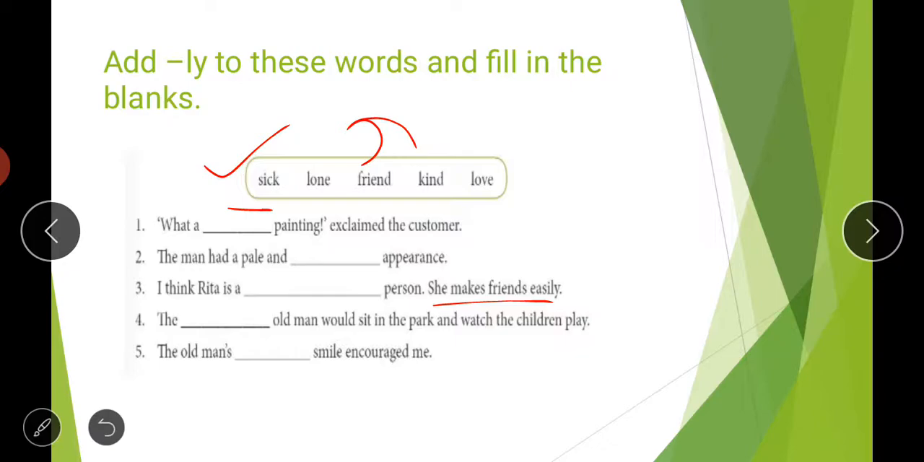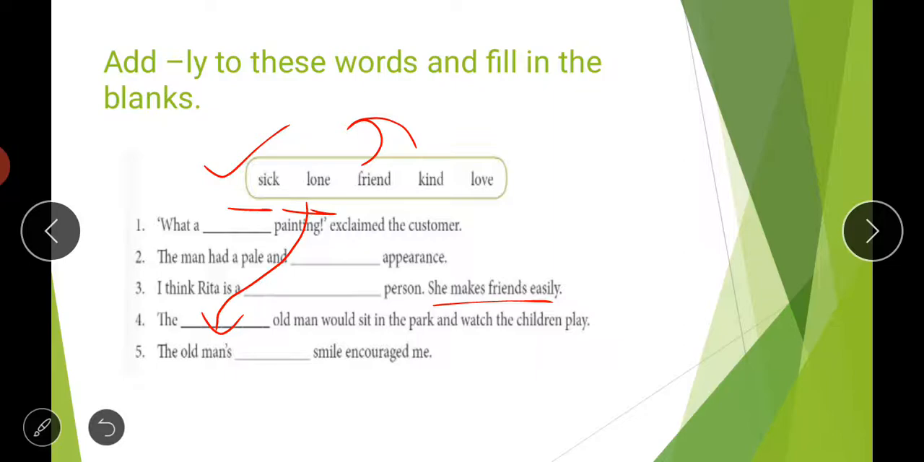She makes friends easily. Then fourth is, the dash old man would sit in the park and watch the children play. Why would any person sit in a park to watch someone? Because that person is lonely. So the word lone is given and you will put ly with this and it will become lonely, and you will fill this word in the fourth blank. The lonely old man would sit in the park and watch the children play.